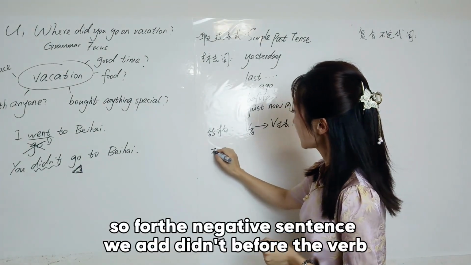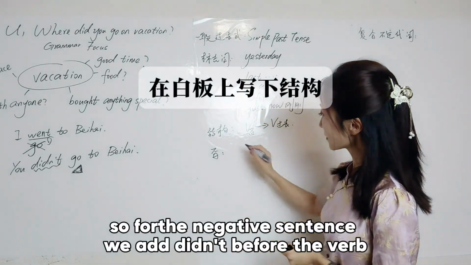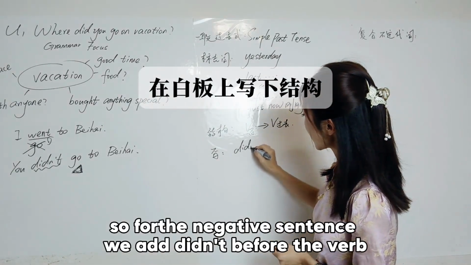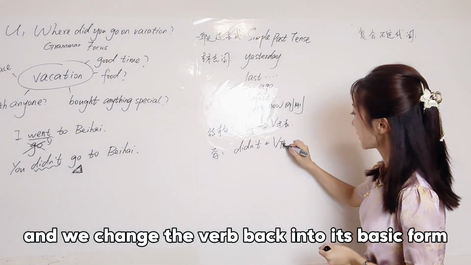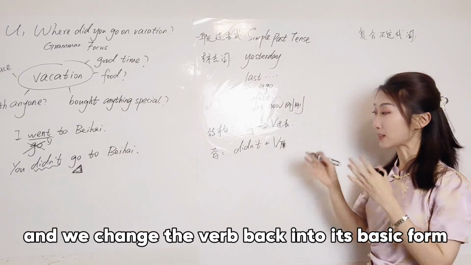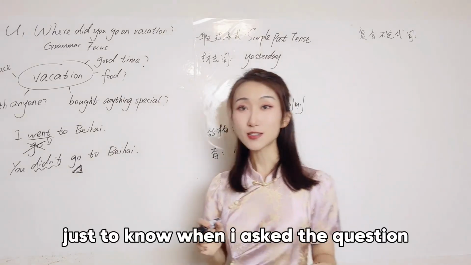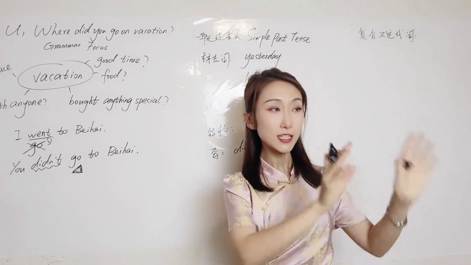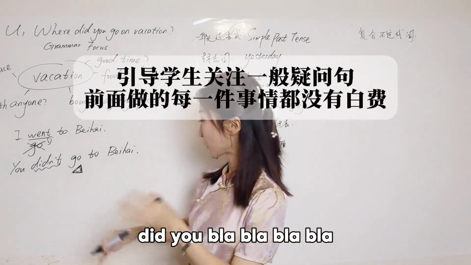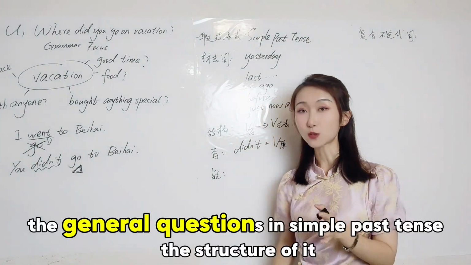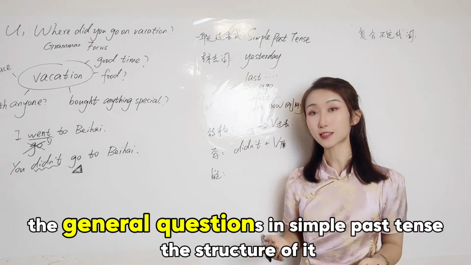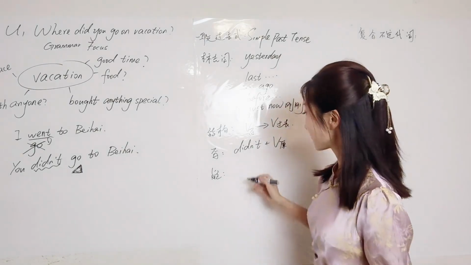So for the negative sentence, we add didn't before the verb, and we change the verb back into its basic form. Just now, when I asked the question, did you blah, blah, blah, could anyone tell me the general questions in simple past tense, the structure of it?